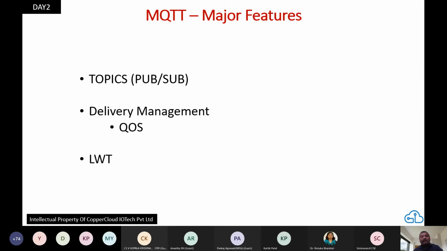Because we need to know when our devices are connected to the MQTT and when they are not connected to MQTT. Okay, take for example, let's say the sprinkler that we have been speaking about. Let's say the sensor is sending 30 degrees, 60 degrees centigrade, and our MQTT is telling the sprinkler to switch on. But unfortunately, the sprinkler is not connected to the MQTT. Then no matter how many messages we send, it's not going to work.